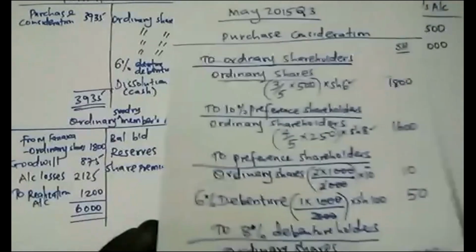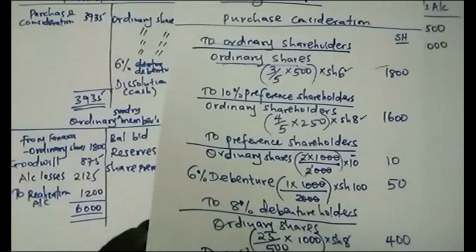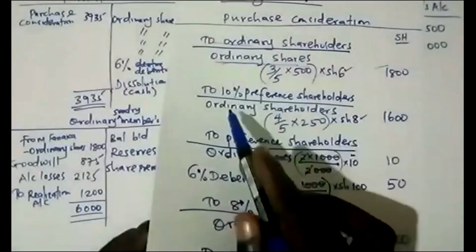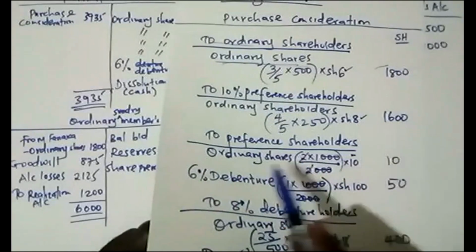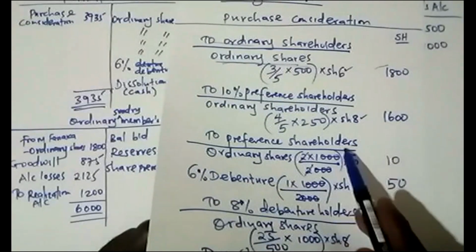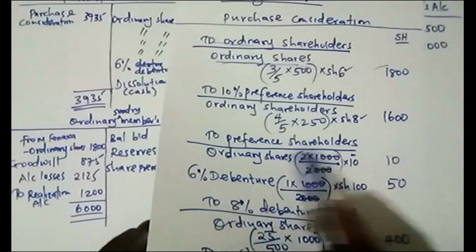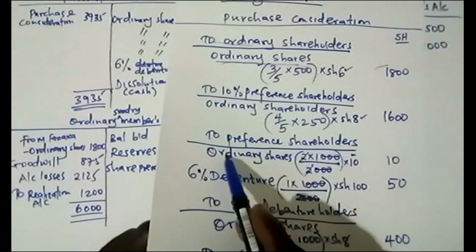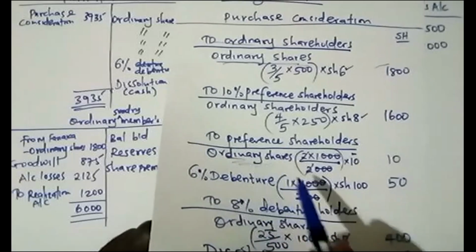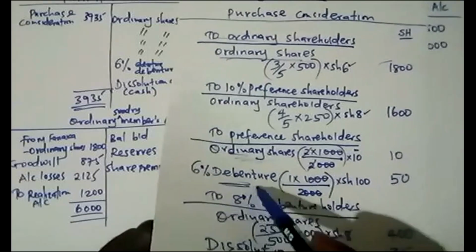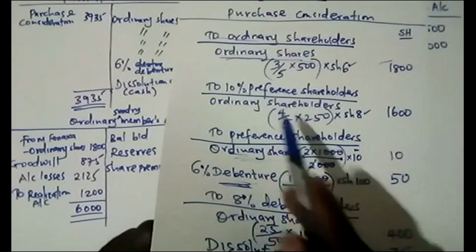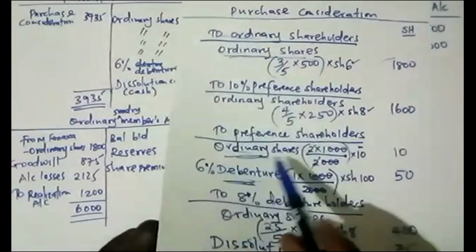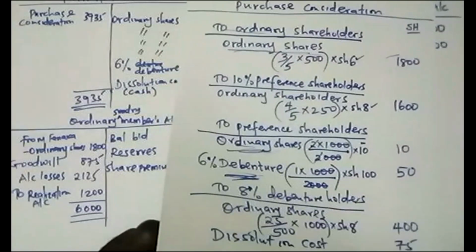You can see there is ordinary they received, and again this to preference. Remember, in this scenario they were paying these dividends which were in arrears, whereby they were given ordinary shares again, and they were provided with 6% debenture. So that is what we debit, this and also this debenture.